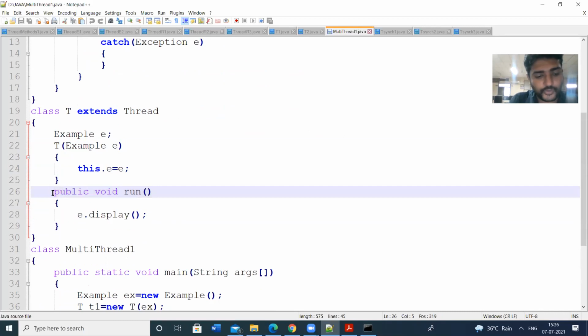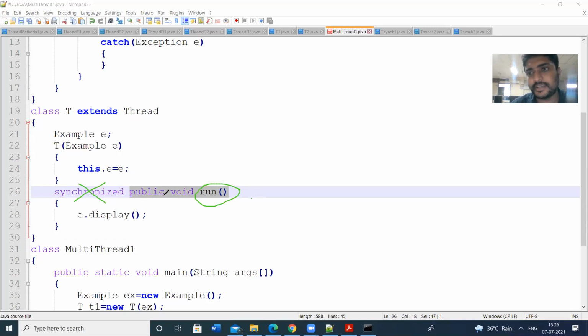Suppose you use the keyword synchronized before the run method. It will not work, because a method overriding problem will arise. In the base class Thread, the synchronized keyword is not added to the run method. So we should not add the synchronized keyword to the run method.